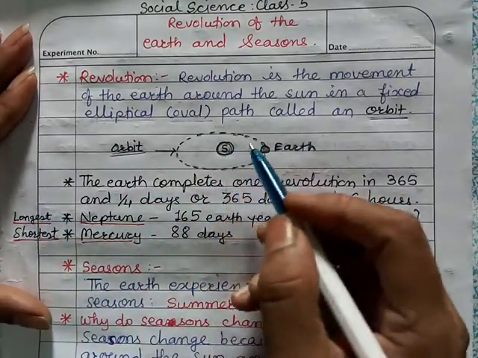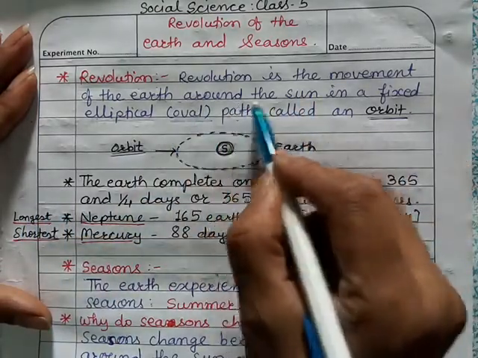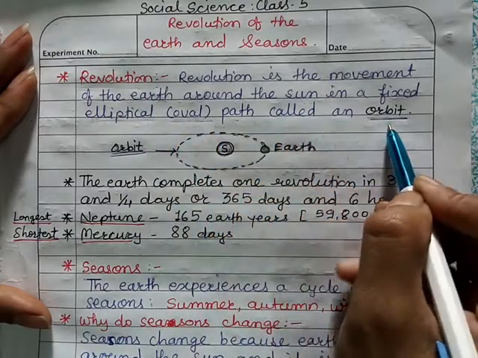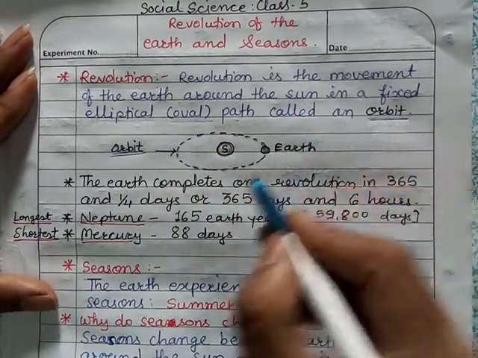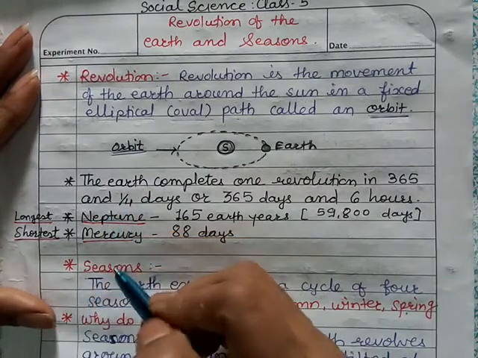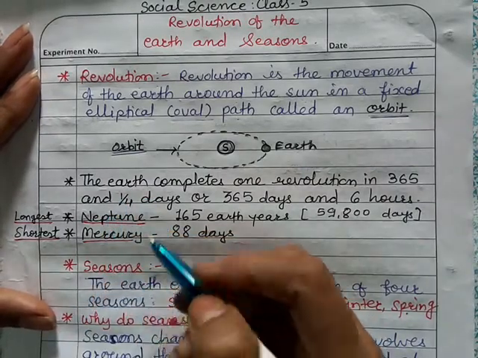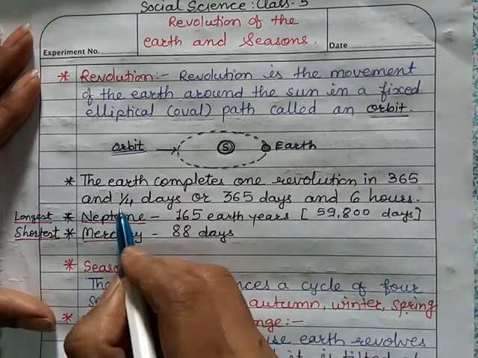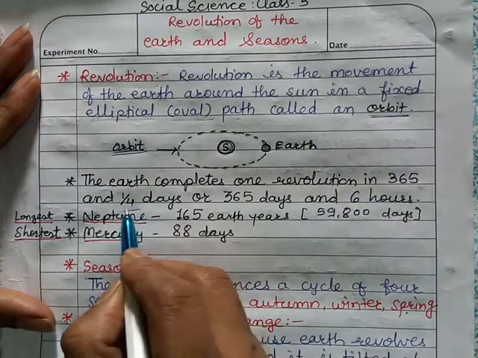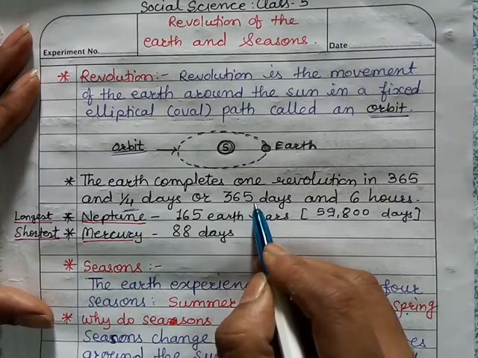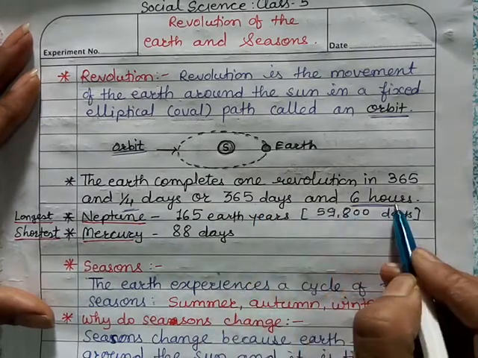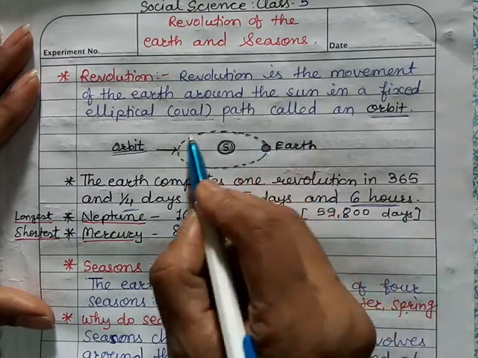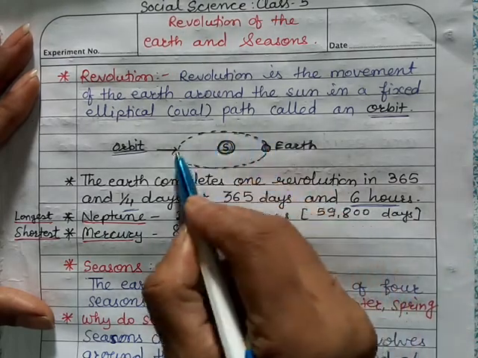So what is revolution? It is the movement of the earth around the sun in a fixed elliptical path called an orbit. Then how much time does the earth take to complete one revolution? The earth completes one revolution in 365 and 1/4 days, or we can say 365 days and 6 hours. This is the time taken by the earth to complete one revolution around the sun.